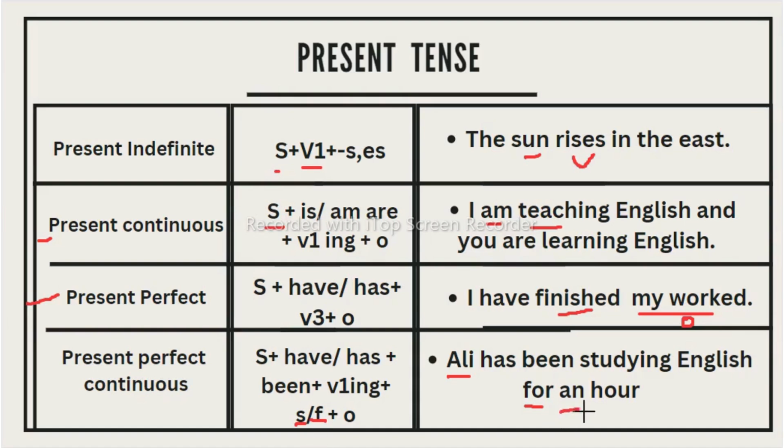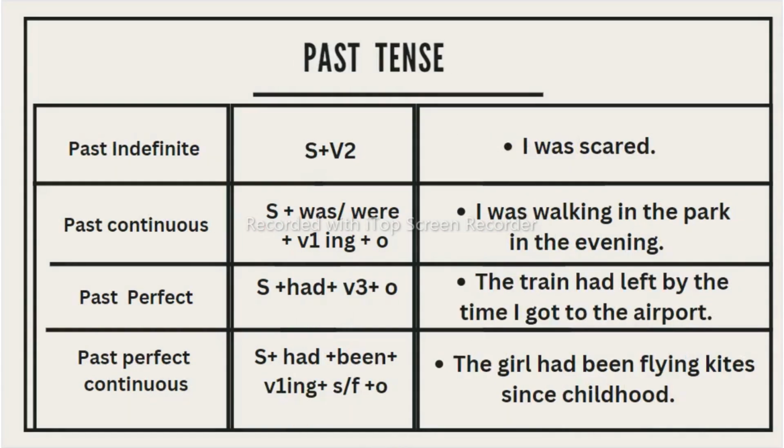So here an hour shows 1 hour, that's why we are taking it here. So students, this is all about the present tense. Now let us move to the past tense. So this is past tense, past indefinite. As we have seen present indefinite.